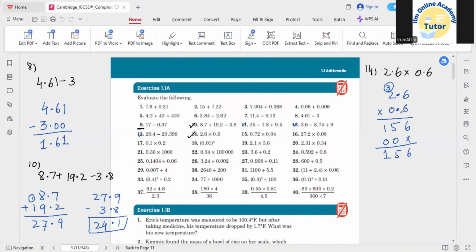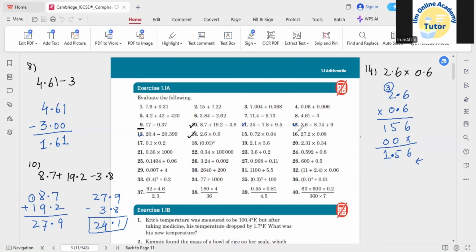Two numbers. So counting from the right side, you count two numbers, and after two numbers you apply the decimal point. So this is the way of applying the decimal point in multiplication.